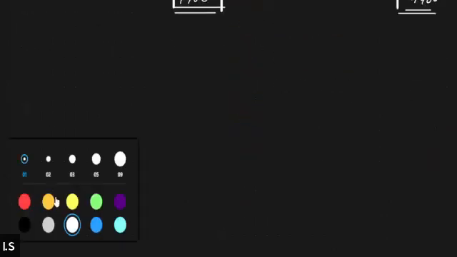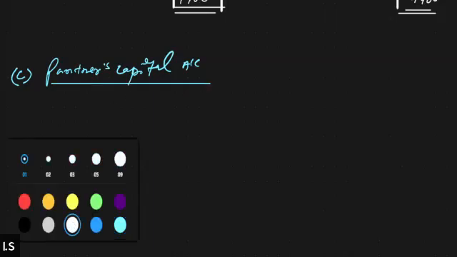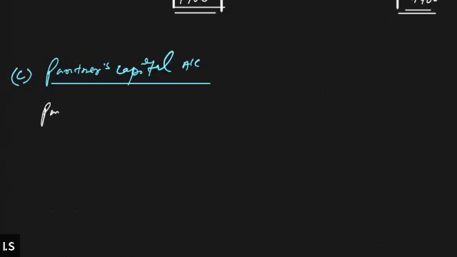All right, so the partner's capital account. This is the C part of the question. We need to prepare the partner's capital account as well. Particulars, then we have three partners, no? X, Y, Z. Particulars X, Y, Z.